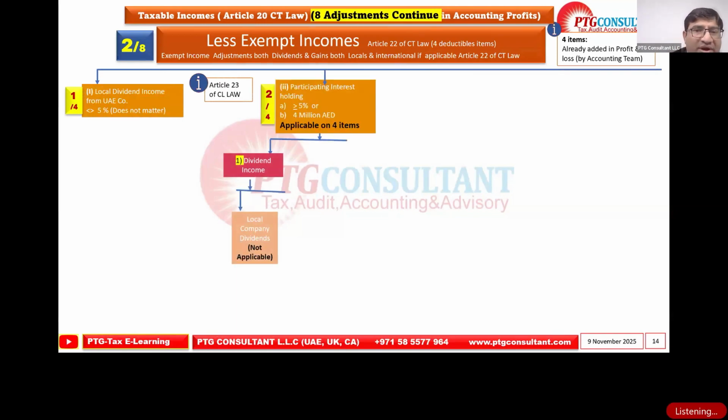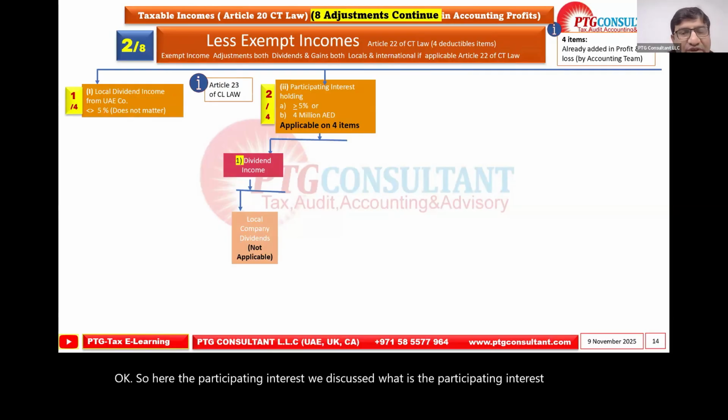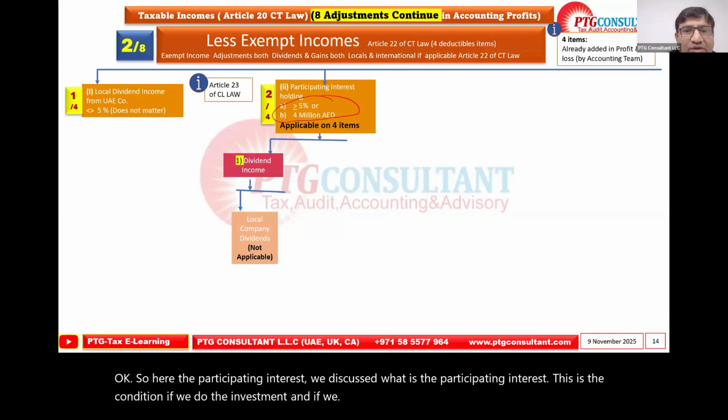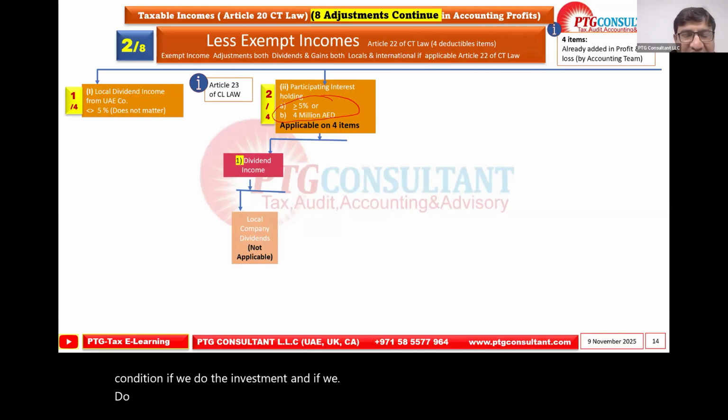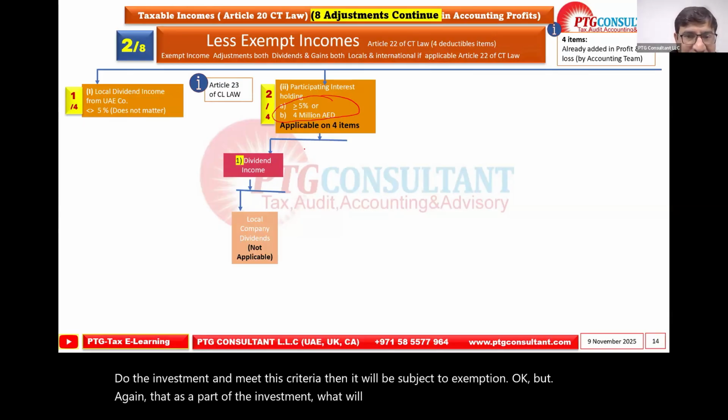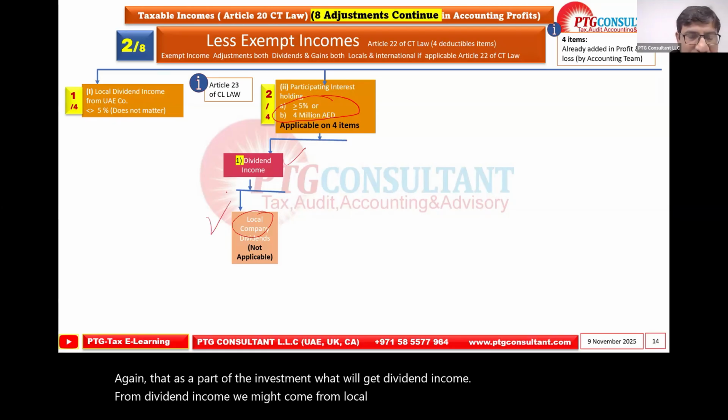Okay, so here the participating interest, we discussed what is the participating interest. This is the condition: if we do the investment and meet this criteria, then it will be subject to exemption. But again, as part of the investment, we will get dividend income. Dividend income might come from a local company. When the local company is exempt, we don't have to check this criteria.